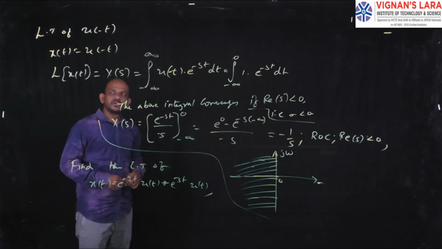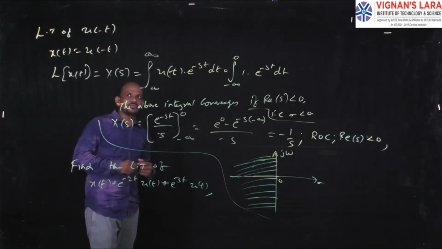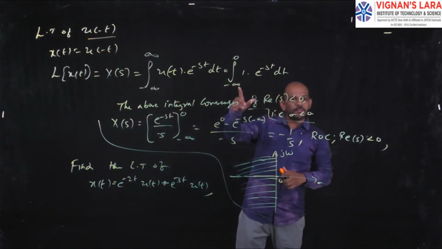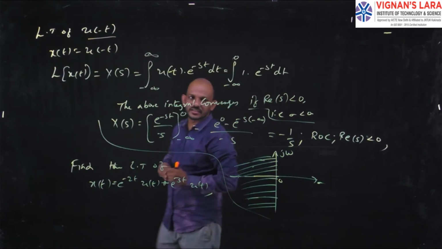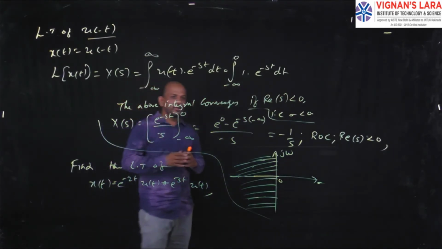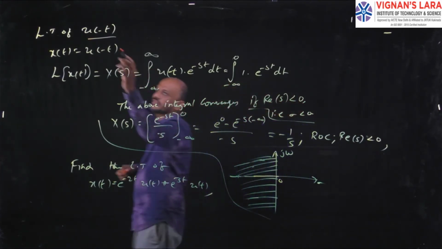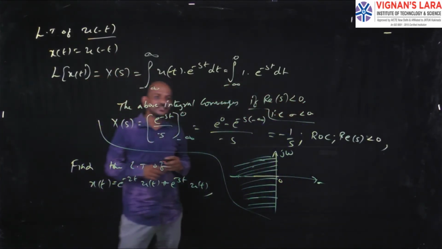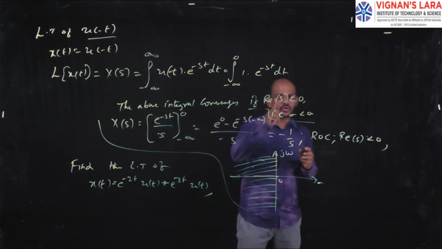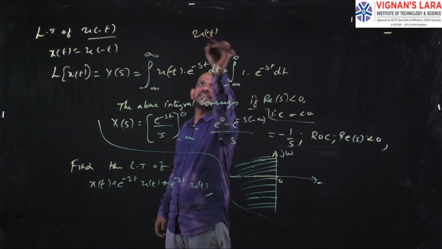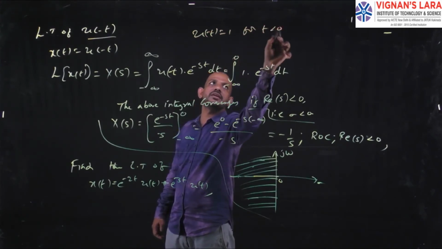Okay. Now we will find the Laplace transform of u of minus t. This u of minus t is a left-sided signal. The value of u of minus t is nonzero only for t less than 0. Whenever t is less than 0, I will get the value of u of minus t as 1. That is, u of minus t equals 1 for t less than 0.